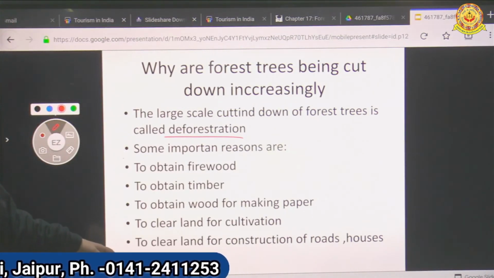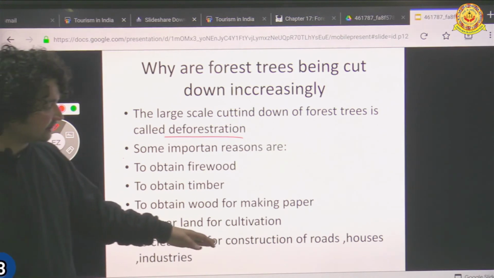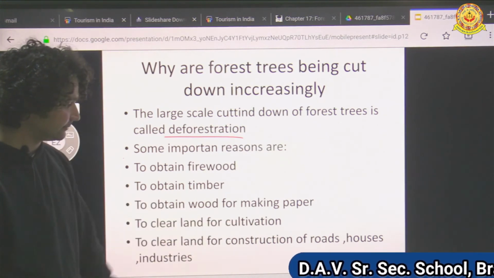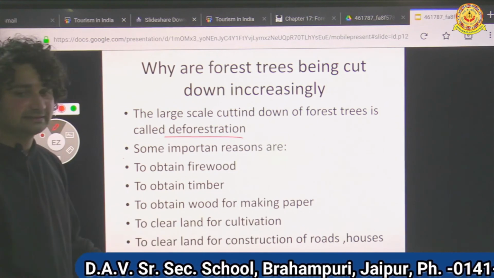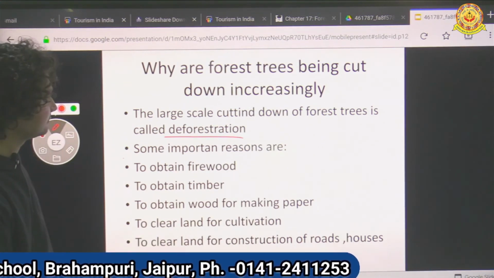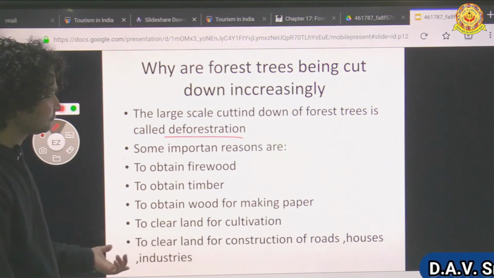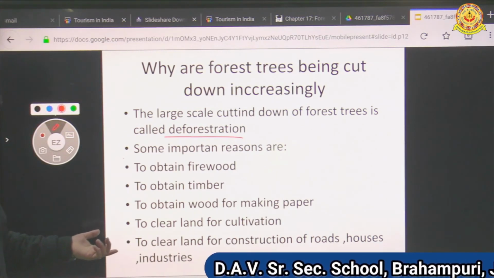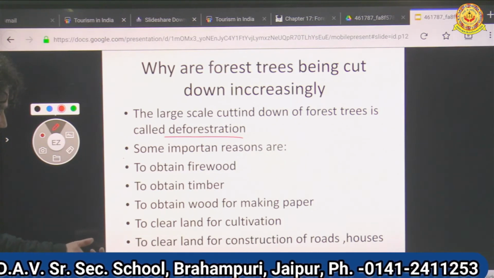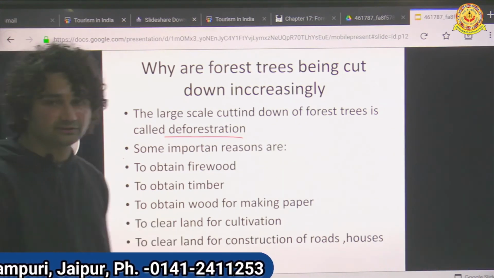So to clear land for construction of roads, houses and industries. This is also a factor of increasingly cutting down trees.